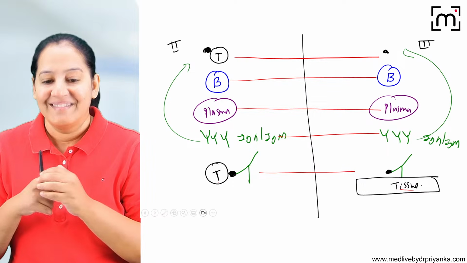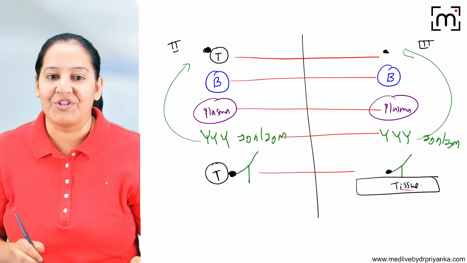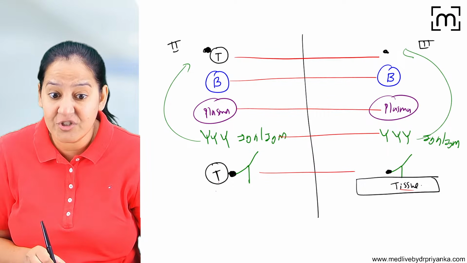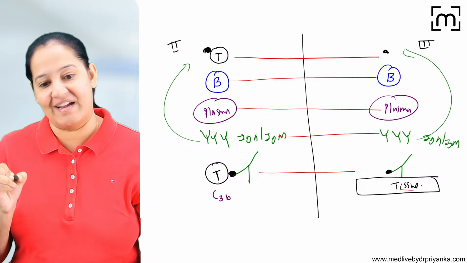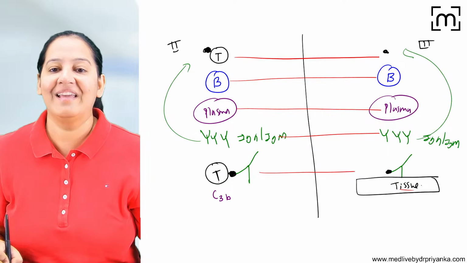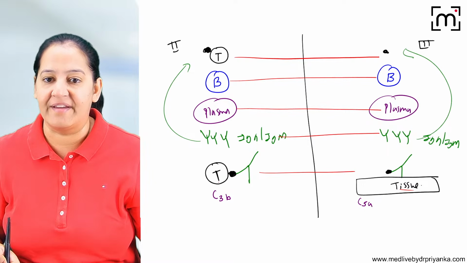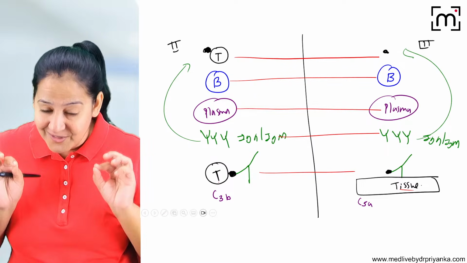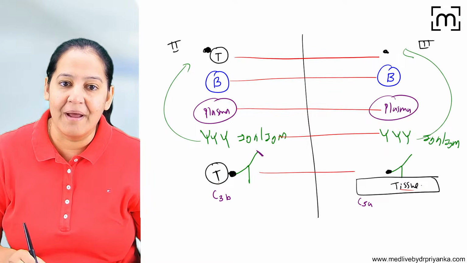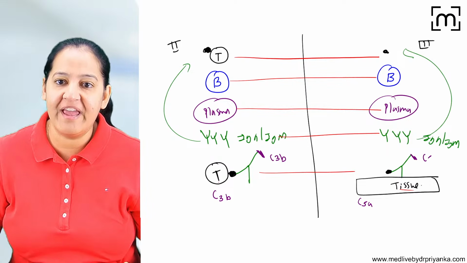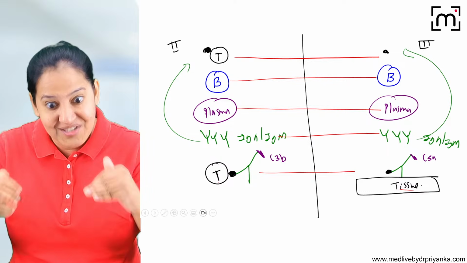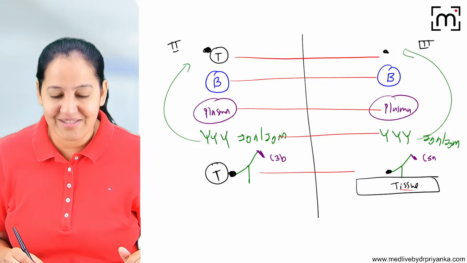Listen. The last step is complement activation. Here also complement gets activated, here also complement gets activated. But here which complement? C3b will get activated. And here which complement gets activated? C5a, or C5 to C9, mainly C5a. Complement is different. So here C3b will come and bind, and here C5a will come and bind on the antibody. Listen, the role is different now, so the end result will be different.